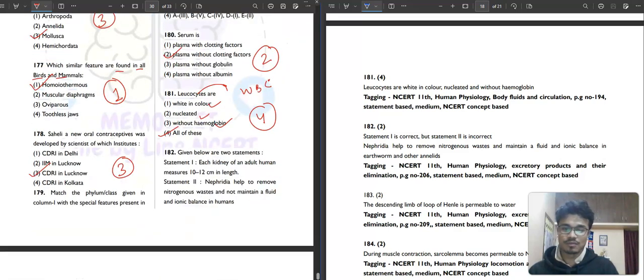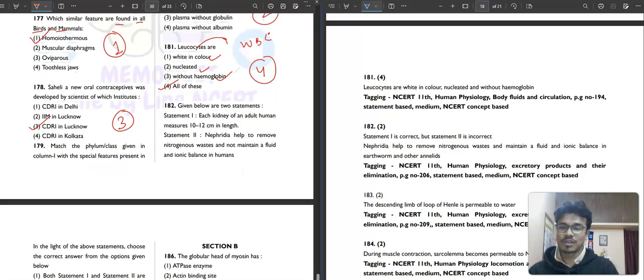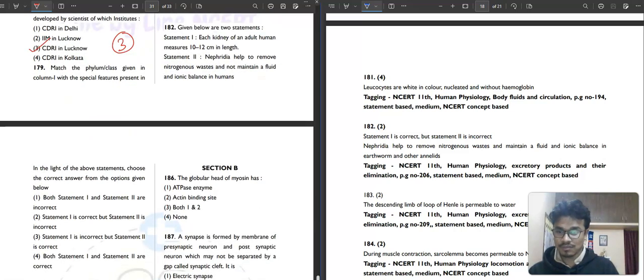Then 182. Given are the two statements. Each kidney of an adult human measures 10 to 12 centimeter in length. Yes, it is right. The second statement says nephridia help to remove nitrogenous waste and do not maintain a fluid and ionic balance in humans.